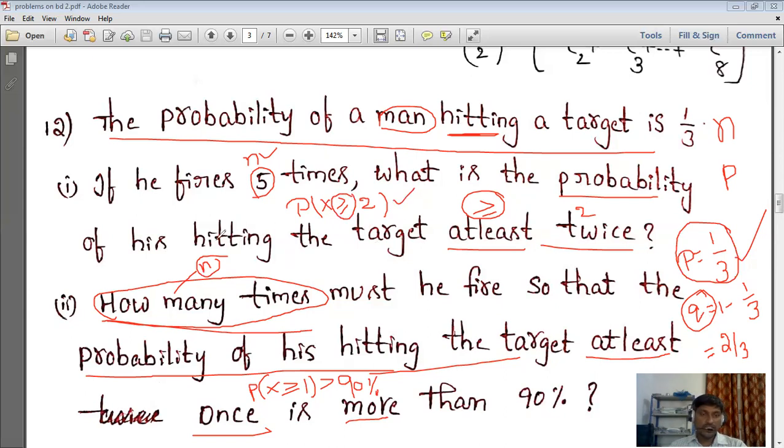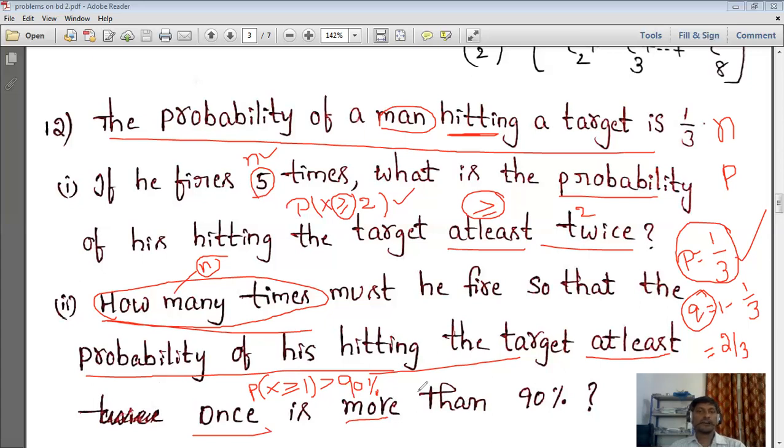And in the second question, we need to find the value of n. That's why they mention 5 times only for the first problem. Here we are going to calculate n, the number of times he must fire so that the probability of hitting the target, at least is greater than or equal to 1, more than is greater than 90 percent. See, if you simply understand the question, everything in the problem is the same as this.